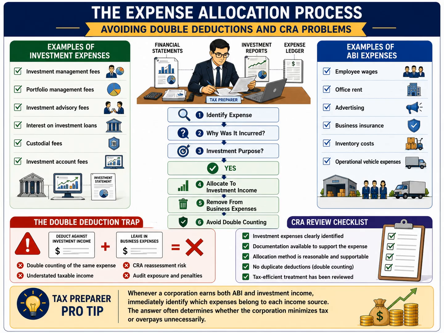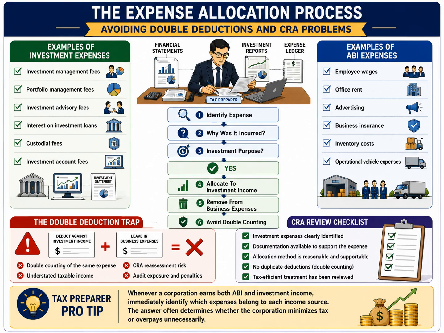The CRA review checklist on the right provides a useful framework. Ask yourself, are the investment expenses clearly identified? Is supporting documentation available? Is the allocation method reasonable and defensible? Have duplicate deductions been eliminated? And has the most tax-efficient treatment been considered?